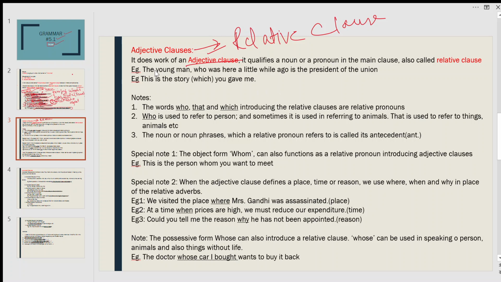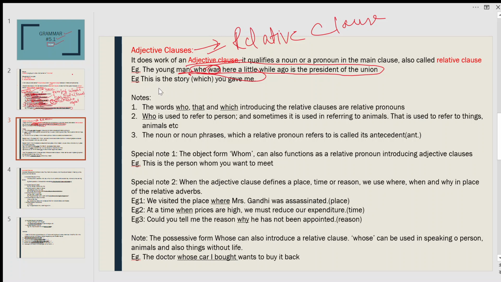We were talking about the young man. This man is the noun here, and who was here a little while ago is the president of the union. This whole clause qualifies the noun, this man. And why is it a clause? Because it has a tense verb, who was. So this makes it a clause. This is not a phrase.